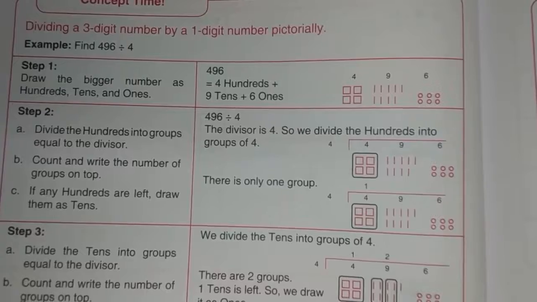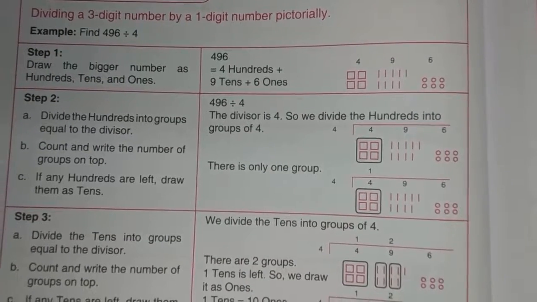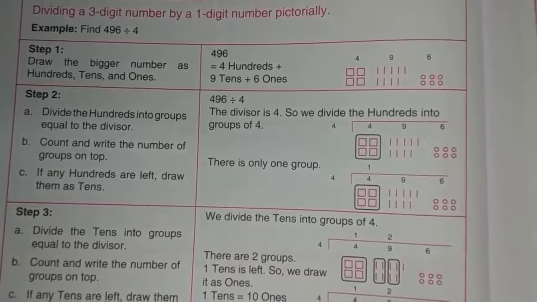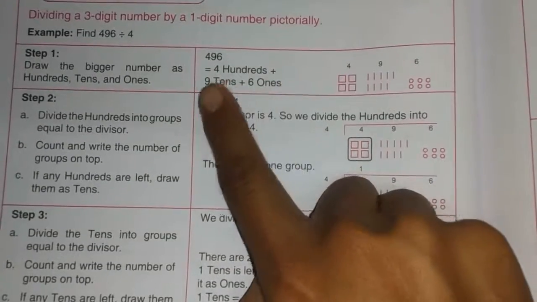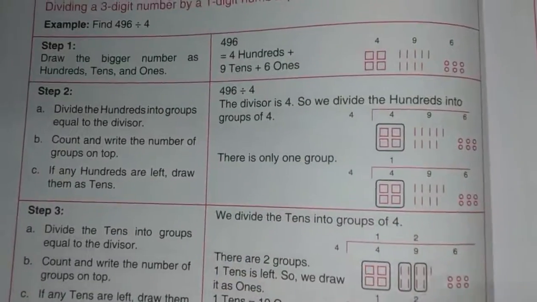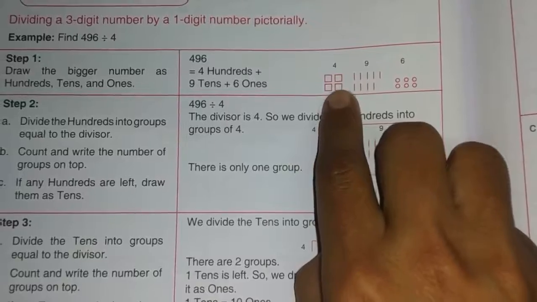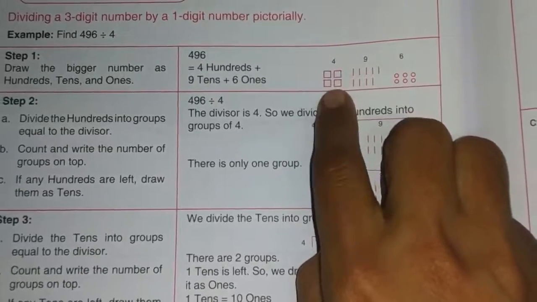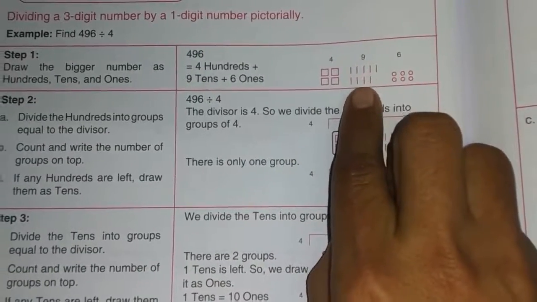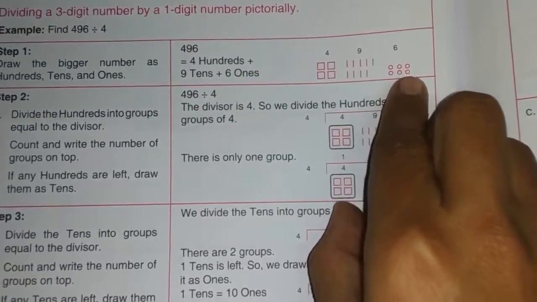Draw the bigger number as hundreds, tens and ones. 496 is equal to 400 plus 90 plus 6. 4 is in the 100 place, 9 is in the 10 place, and 6 is in the 1 place. So here we draw 4 circles for the hundreds, 9 lines for the tens, and 6 dots for the ones.